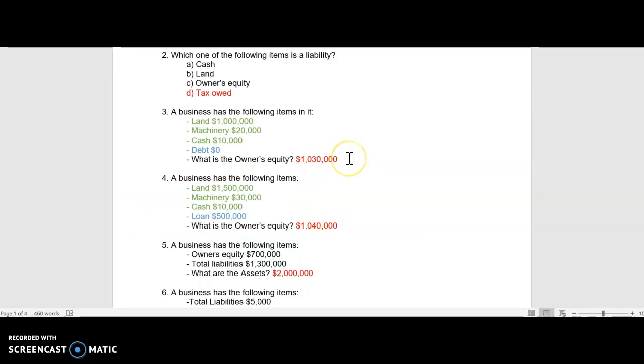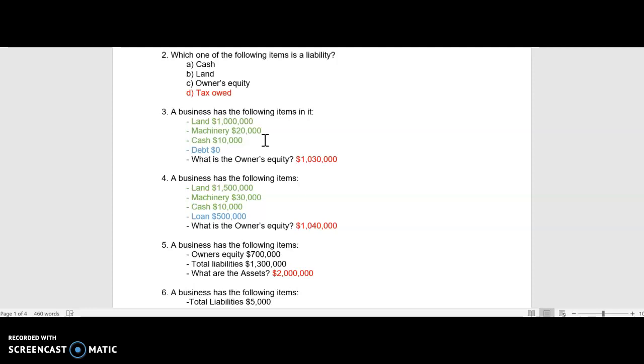Since we're missing owner's equity, we have to add together all the assets. So everything in green is an asset. You have an asset of land for $1 million. And I'm doing it on my own calculator. You have assets for machinery, which is $20,000. And then you have cash, which is an asset also, of $10,000. That gives you the total of $1,030,000.